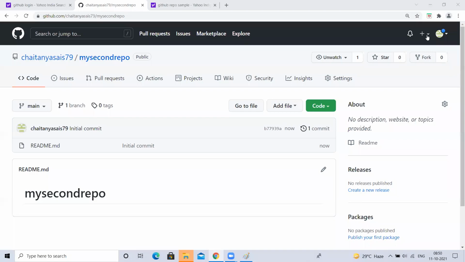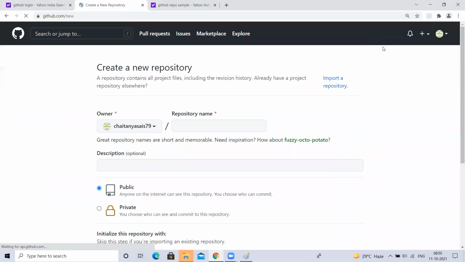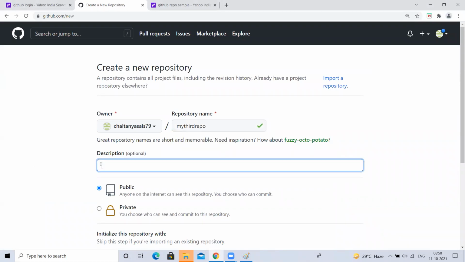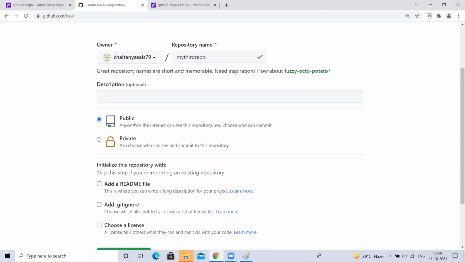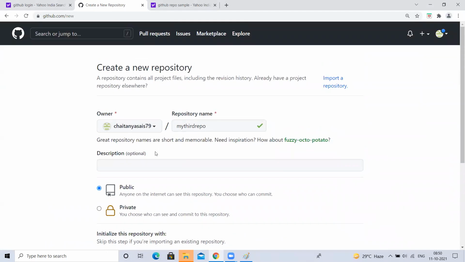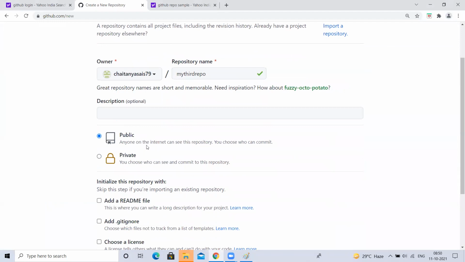Okay, I want to create one more repository. Go here, create new repository, give it the name my third repo. Description is optional. Public means what? If I create this repository as public, anyone on the internet can see my repository, the files